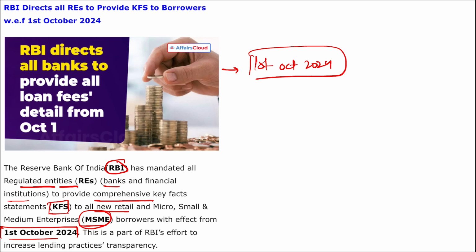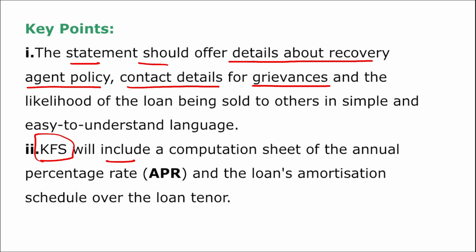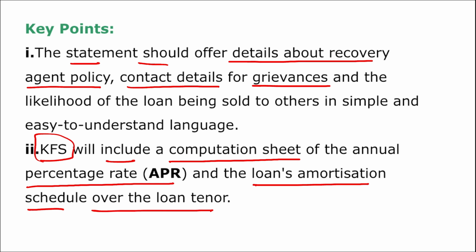And this statement should offer details about the recovery agent policy, contact details for grievances, and also about the likelihood of the loan being sold to others, in simple and easy to understand language. The key fact statements will include a computation sheet of the annual percentage rate and the loan's amortization schedule over the loan tenure.